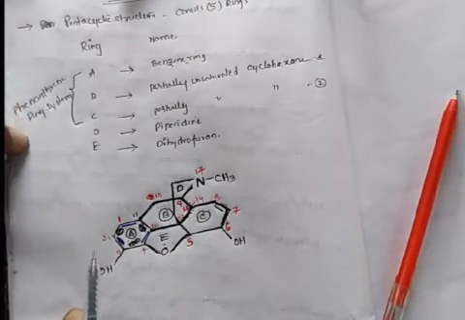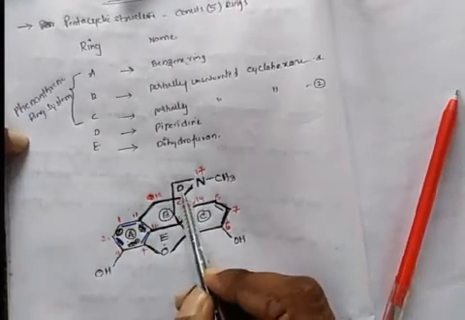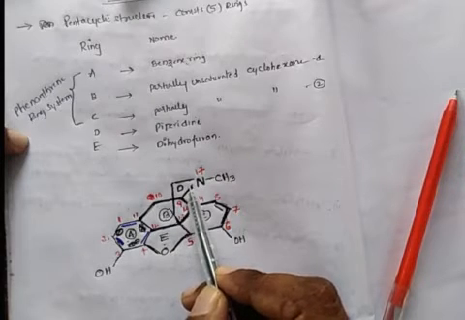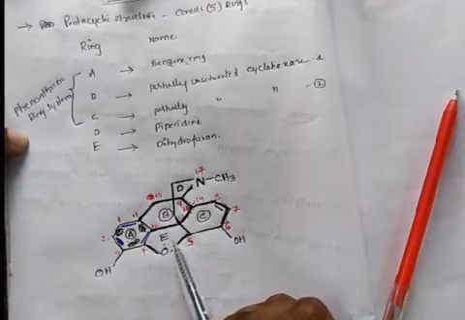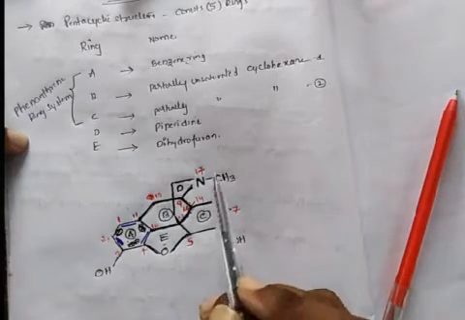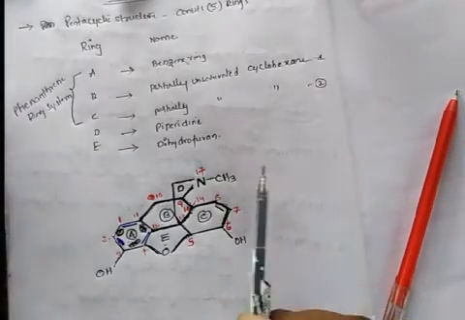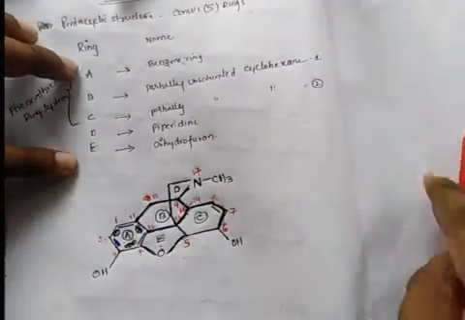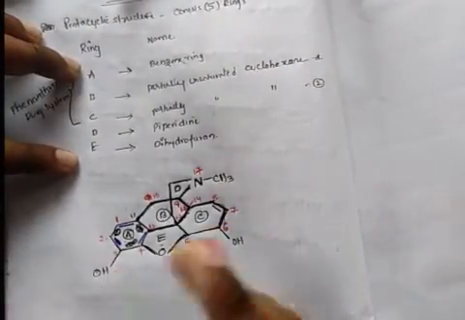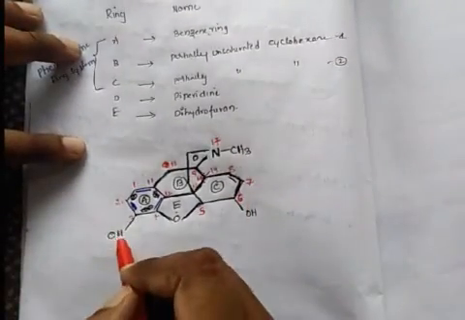Phenanthrene ring system. And this D ring is a 6-membered nitrogen containing ring system called piperidine. This 5-membered oxygen containing ring system is called dihydrofuran. So this is about the structure of the morphine. This hydroxyl group, the 3-hydroxy group, is very important for analgesic activity.